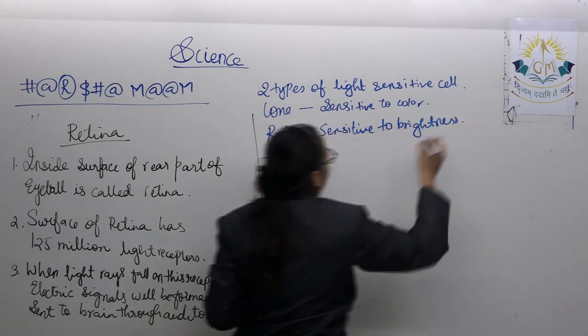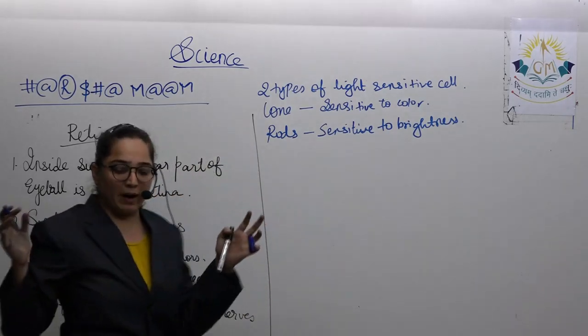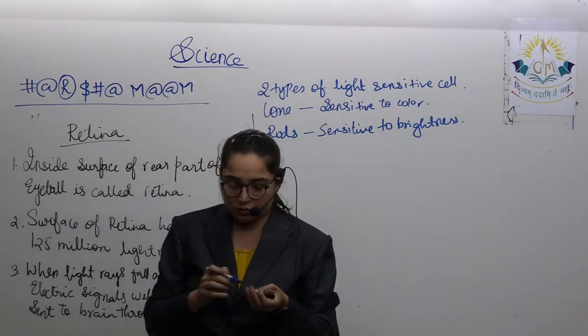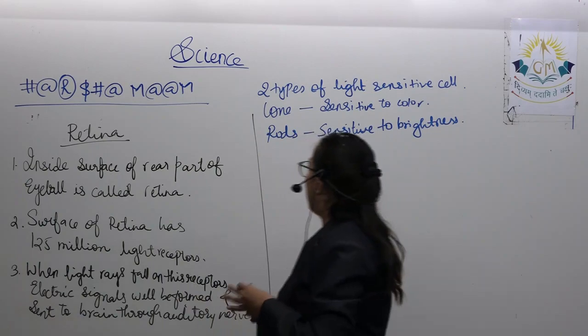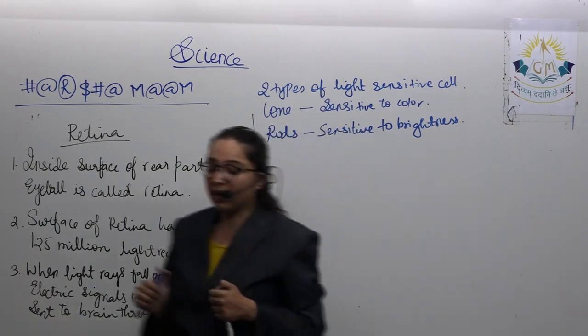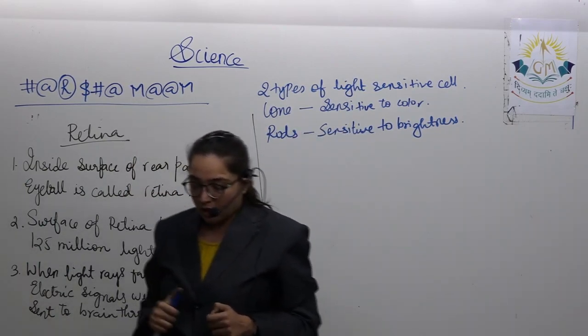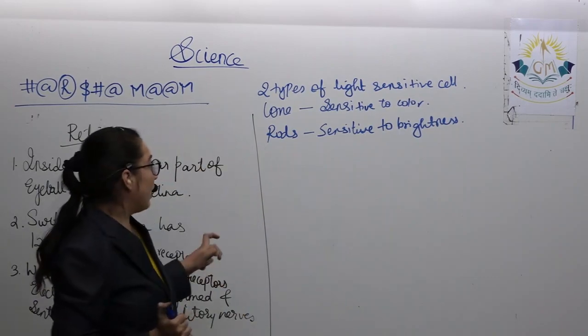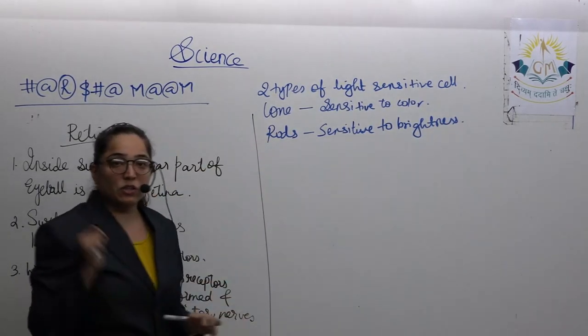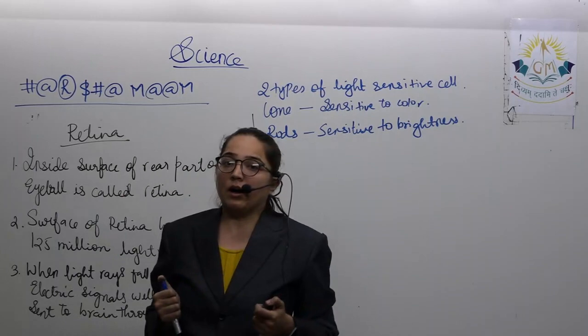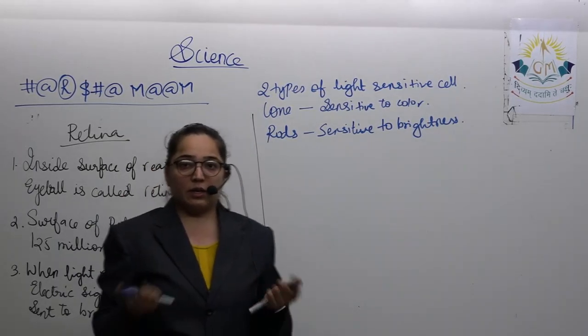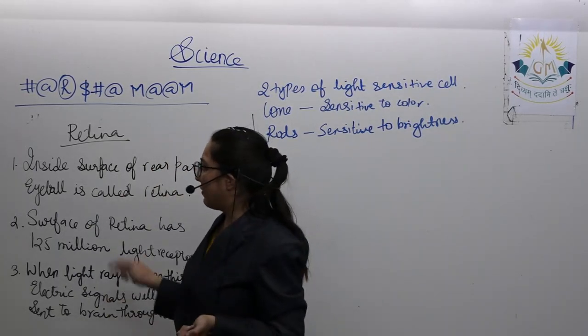That means whenever the impact of light is less or more, at that time the rods will be functioning. And we are able to see different colors with the help of the cone shaped cells.